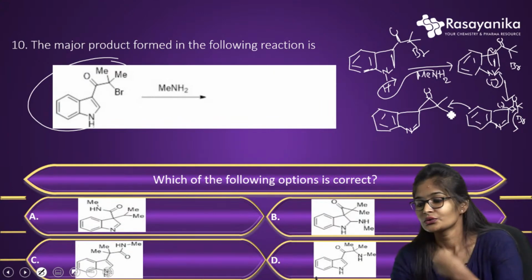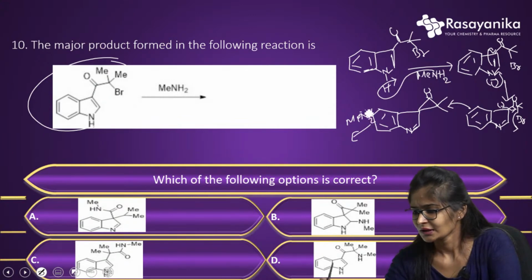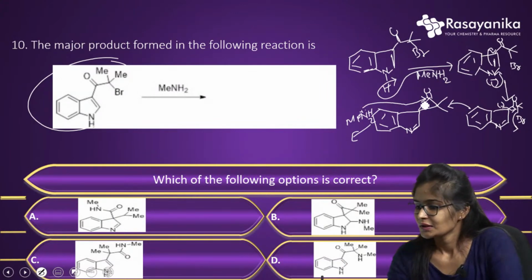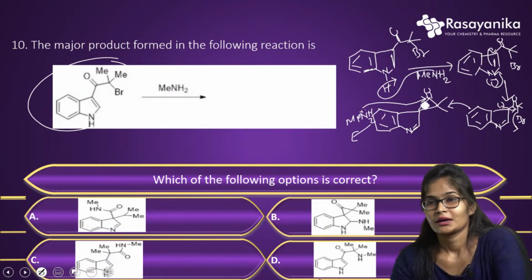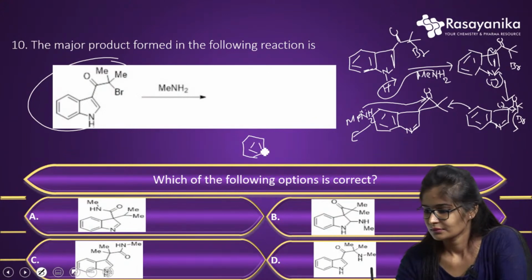Okay, so in order to attack as a nucleophile, the MeNH2, where electrons are present over nitrogen, will be attacking on the carbonyl carbon. Once the MeNH2 attacks on the carbonyl carbon, I will be getting the structure with this O minus.